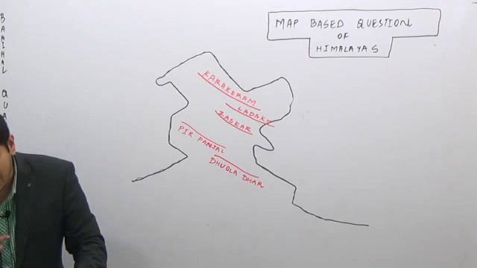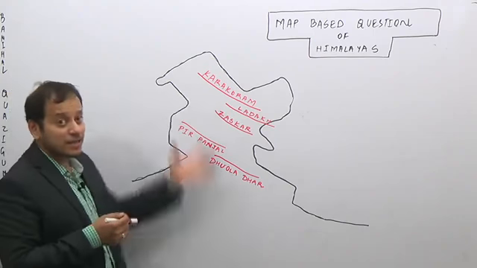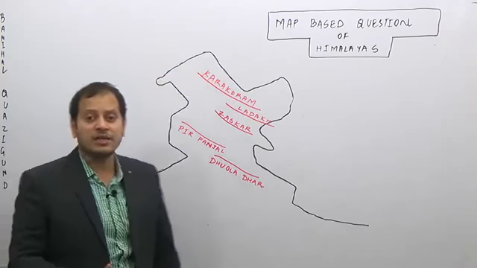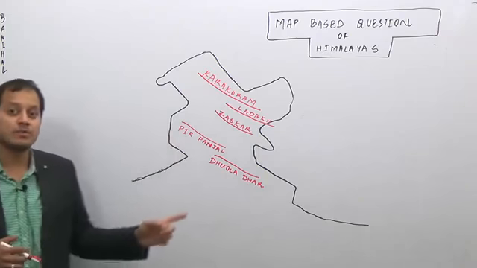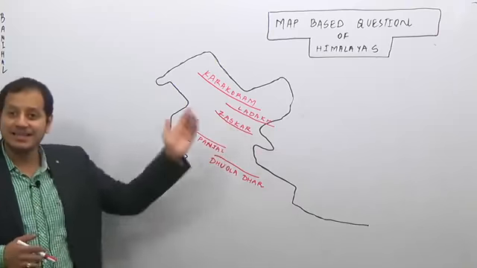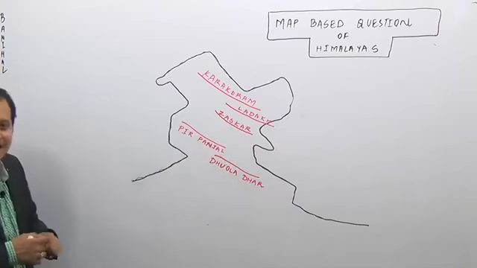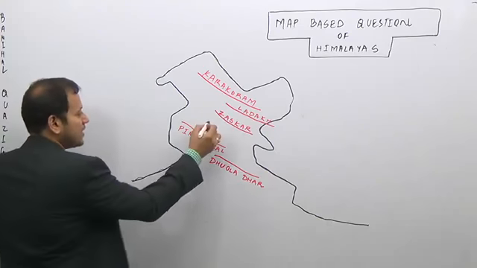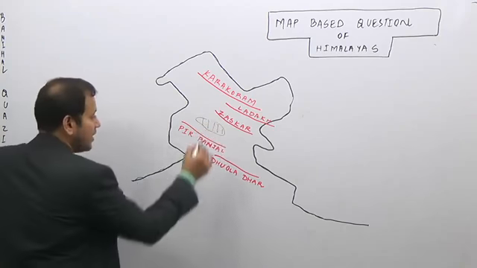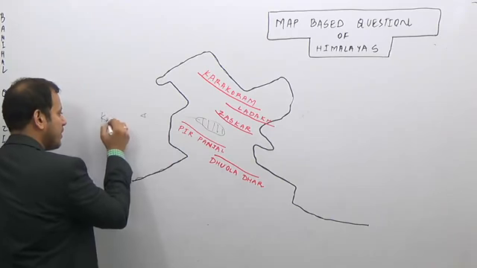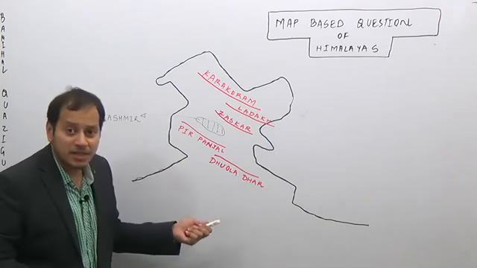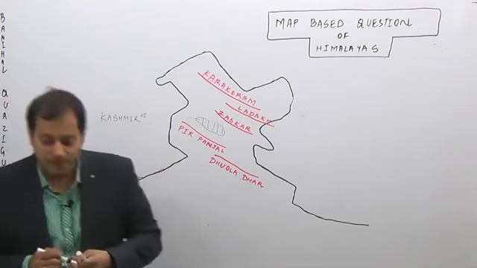So this is one part of a map-based question: Karakoram, Ladakh, Zaskar, Pir Panjal and Dhauladhar ranges. Repeat with me again. The northernmost is Karakoram. Karakoram's southern part, which goes into Tibet, is the Ladakh range. Then is the Zaskar range. Between Zaskar and the Pir Panjal range lies the famous valley of Kashmir. Then the next are the Pir Panjal range and the Dhauladhar range in the state of Himachal Pradesh.